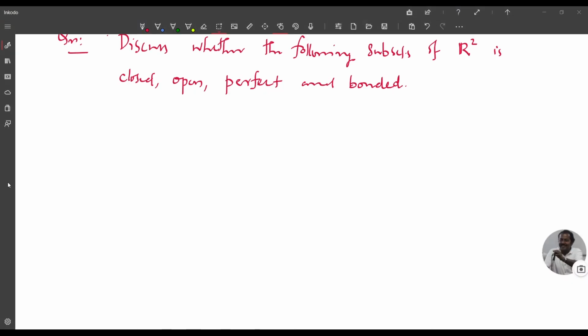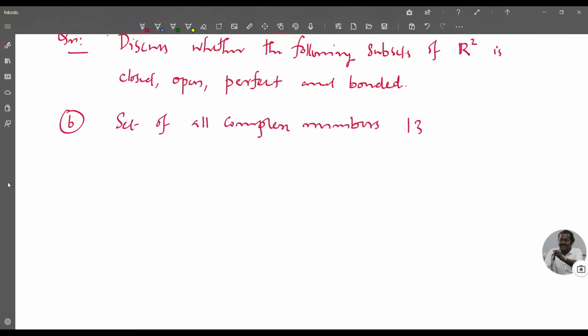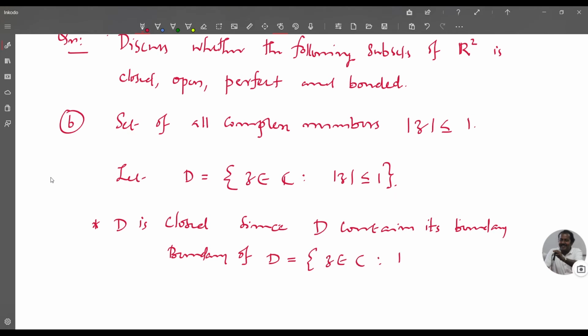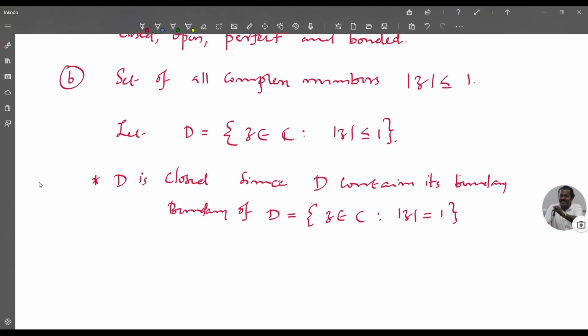Consider the set B, the set of all complex numbers z with modulus of z less than or equal to 1. Let D be the set of all z in C such that modulus of z less than or equal to 1. Then D is closed since D contains its boundary. You know that the boundary of D is the set of all z in C such that modulus of z equal to 1, the unit circle, so that is contained in D. Therefore, it is closed and therefore D is not open.